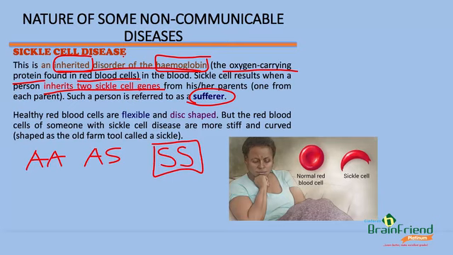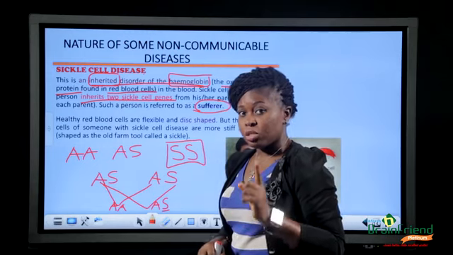Now, what gives rise to this kind of genotype? When parents, let's say, one has genotype AS and another one has AS, there is every possibility that they can produce a sufferer. When a cross combination is done, they may produce an AA. There is also a possibility that they can have an AS, a child with genotype AS. This simply means that the child is a carrier of the sickle cell gene, but is not a sufferer.